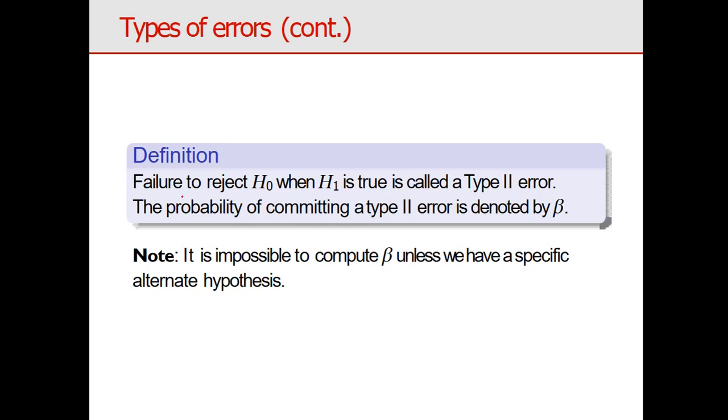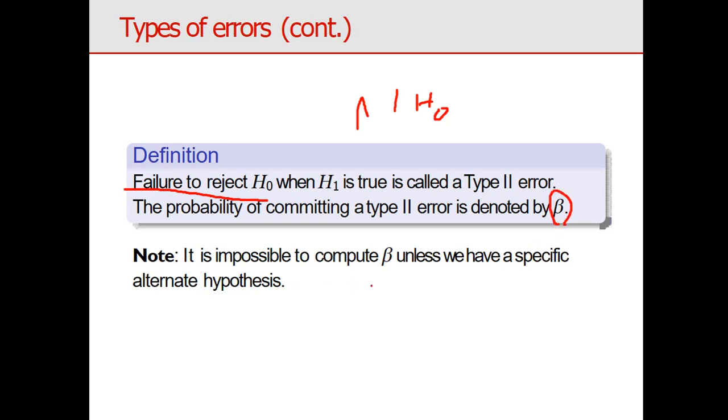Generally, failure to reject H naught when H1 is true is called a type 2 error. It means accepting H naught when H naught is false, or H1 is true. H naught is false but we are accepting H naught; that time we call it the type 2 error. Here the probability of type 2 error is denoted by beta.